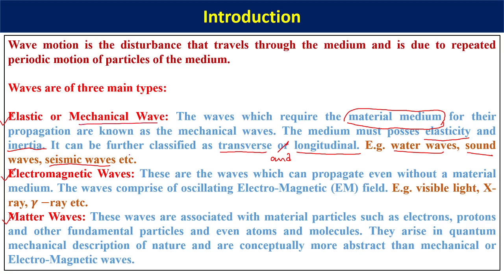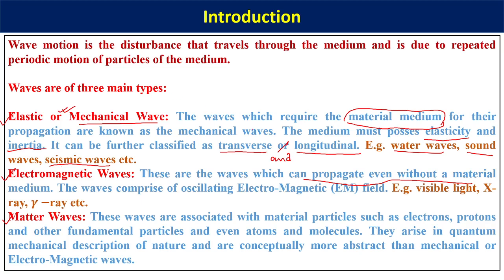All right. Next important thing is electromagnetic wave. So basically in this particular chapter we will be concentrating on mechanical waves only. However, it is important for you to know the other types of waves also. So the second type of wave is electromagnetic wave. So these are the waves which do not essentially require any material medium. However, material medium can be there. All right. So there is a slight difference, and you have to concentrate at this particular point really, that these are the waves which can propagate even without a material medium. That means it doesn't require any material medium. But if a material medium is there, in that case also it can pass through that. Of course, depending on the scenario.